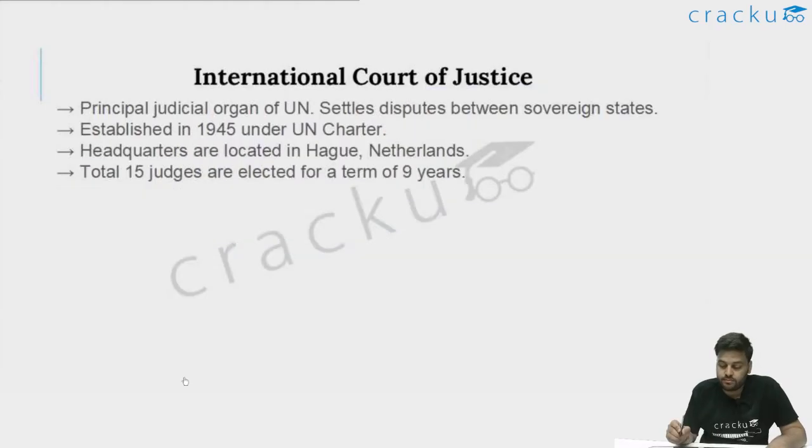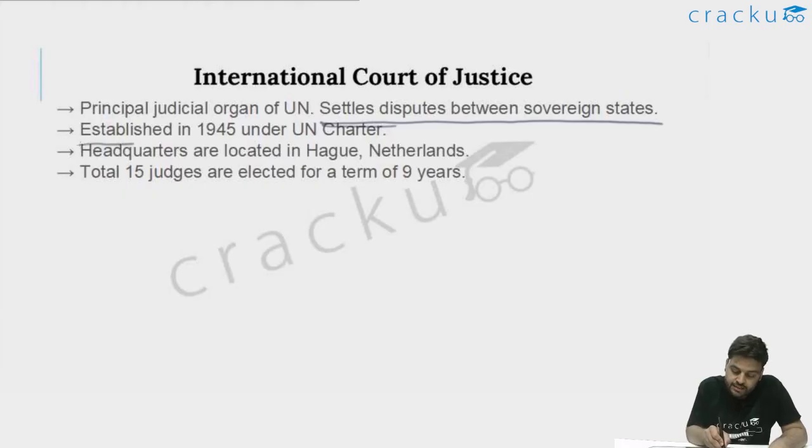Let us move ahead. This is the International Court of Justice. This is again one of the 6 principal organs of the United Nations. It is basically the judicial organ of the United Nations. It settles disputes between states. States here mean countries. So if any two countries have a dispute, they can go to the International Court of Justice to demand justice. It was established in 1945 again, the same year as the United Nations, under the UN Charter.